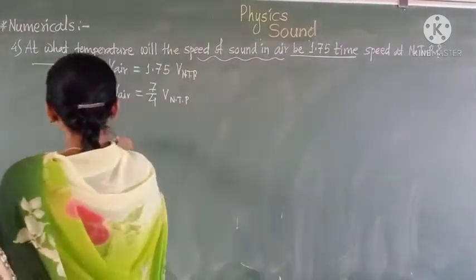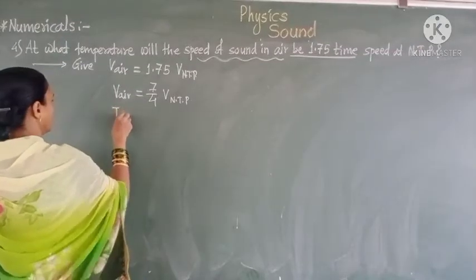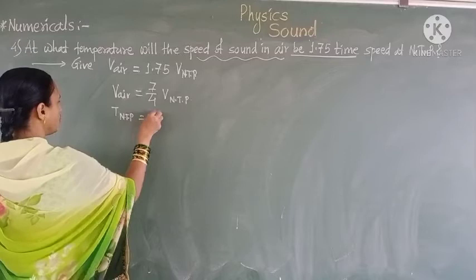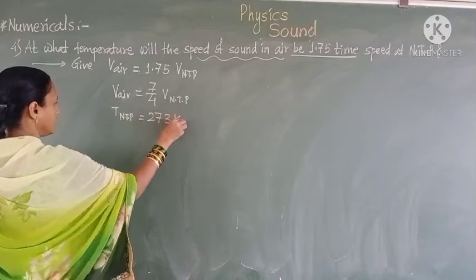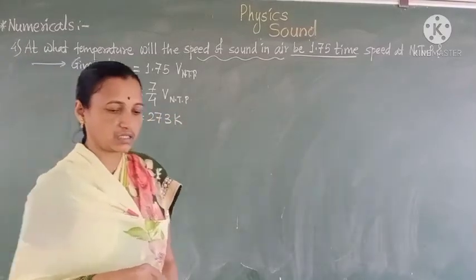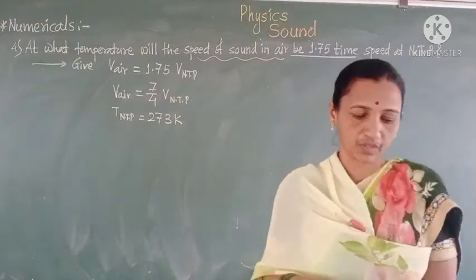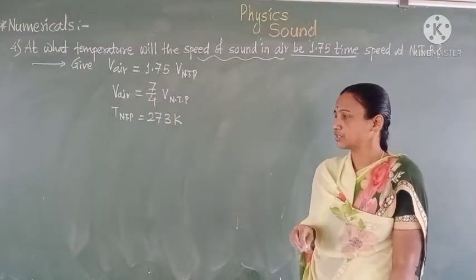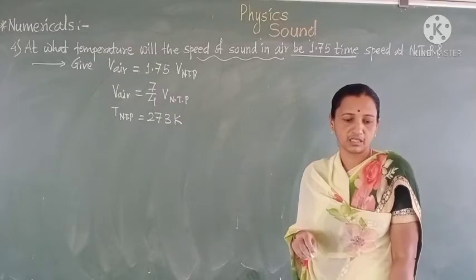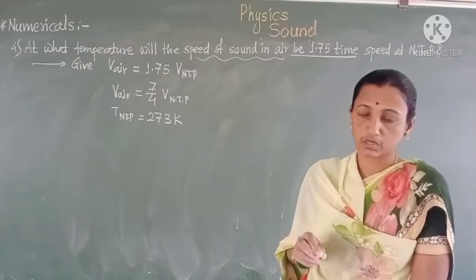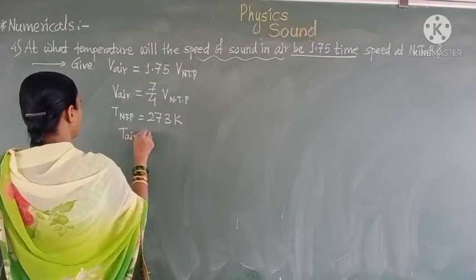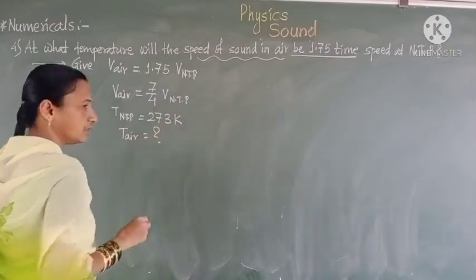Here we know that the temperature at NTP is equal to 273 Kelvin, and we have to find out the temperature for the air. We have to calculate it here.